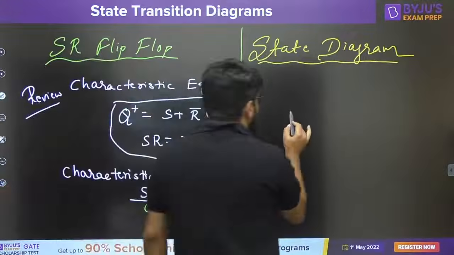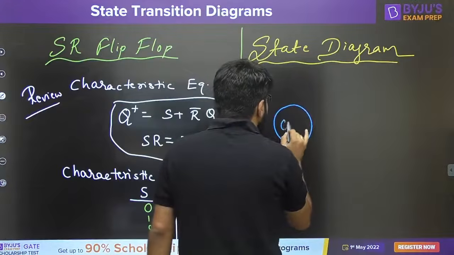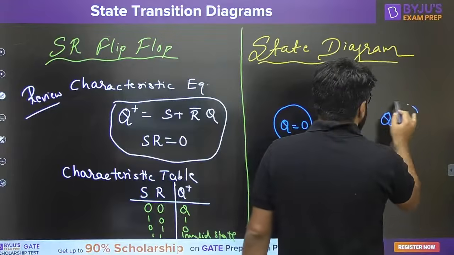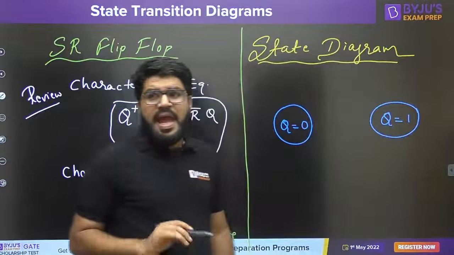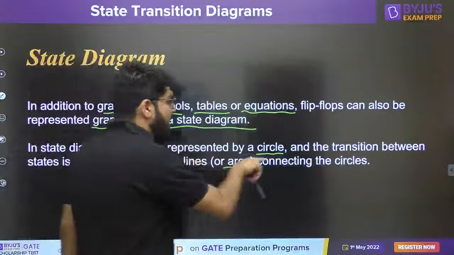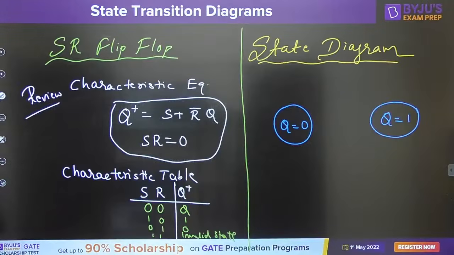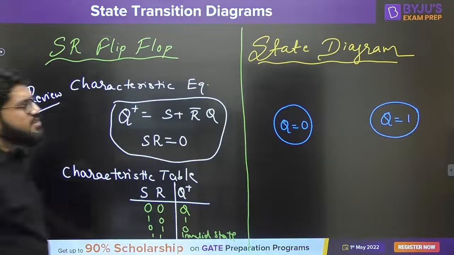So have a look at this. I take one circle, since every state is represented by a circle. This is known as the reset state. This is known as the set state. And then we have directed lines which are connecting the circles.